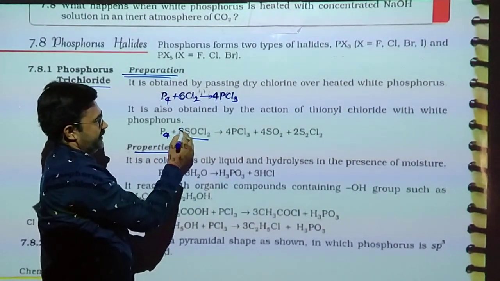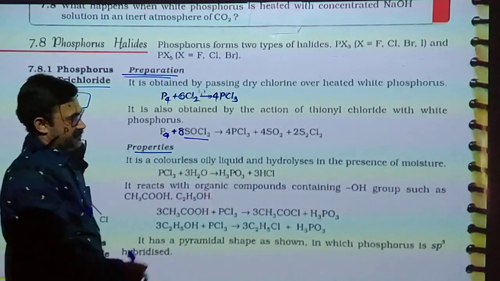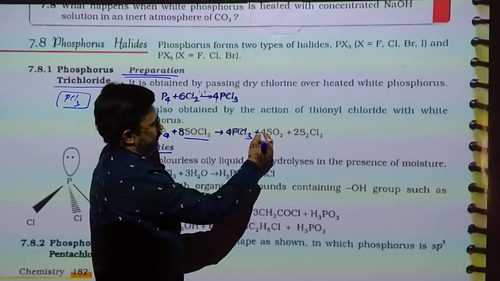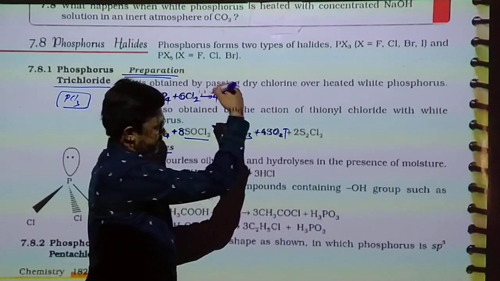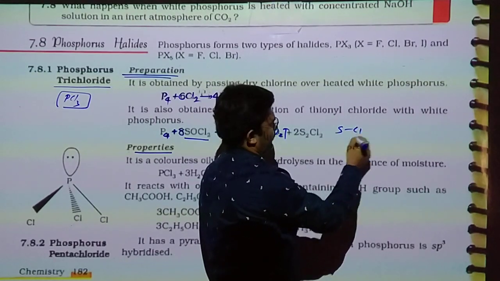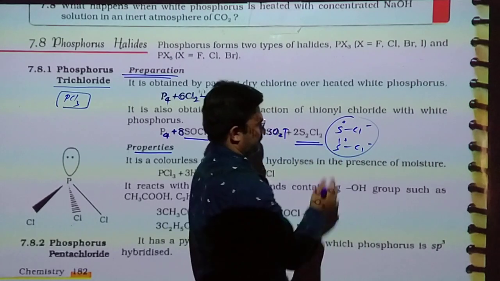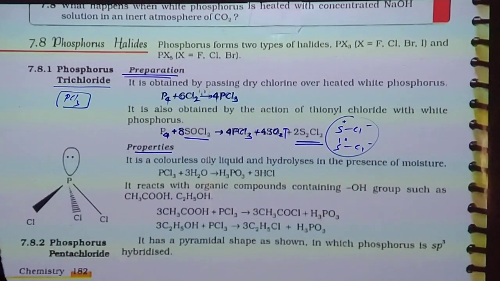White phosphorus reacts with 8 moles of SOCl2 to give 4 moles of phosphorus trichloride, 4 moles of sulfur dioxide gas and sulfur monochloride, S2Cl2, which has this structure. Here SO2 gas evaporates and we get phosphorus trichloride.